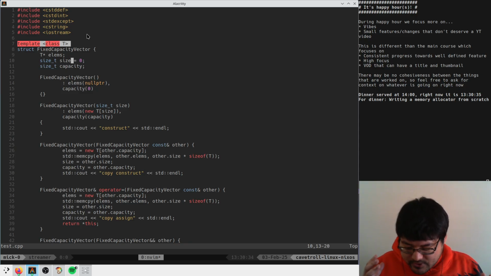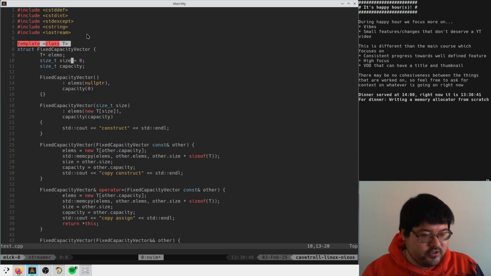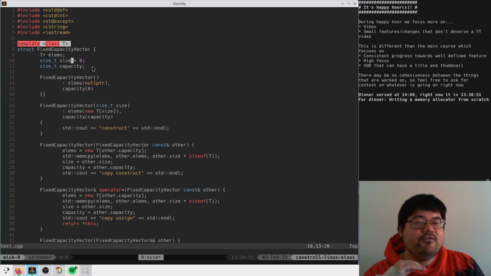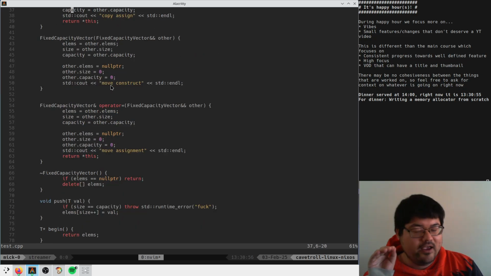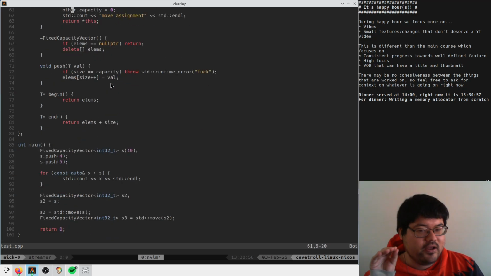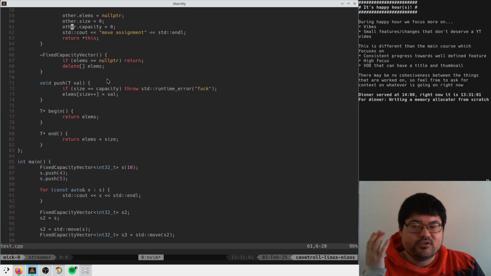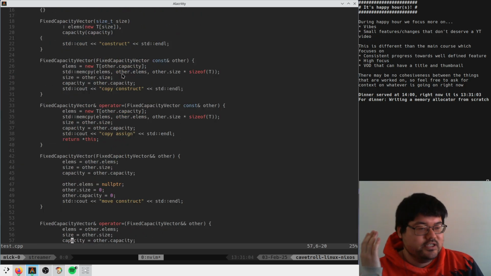When I write C, I feel like when I do something wrong, it's my fault, right? I should have done better, and I'm okay with that. I'm okay with the idea that I didn't do what I wanted to do. But in C++, even if you take out the standard library, just trying to use the language to do something like write a container, what are we doing? I'm just fighting the language.